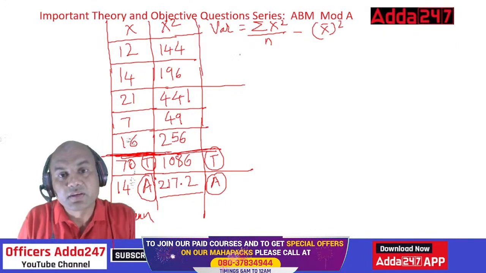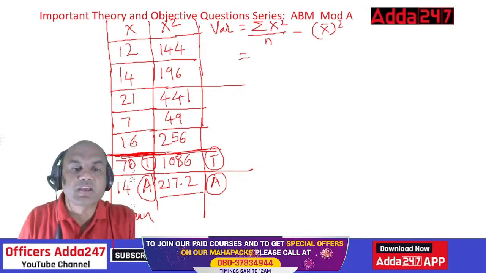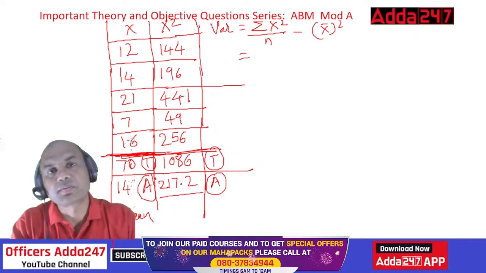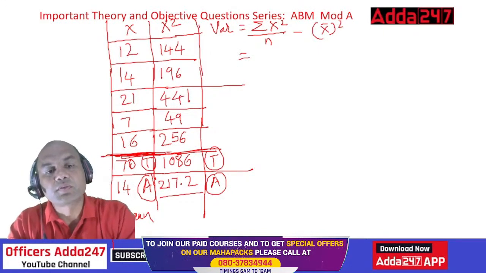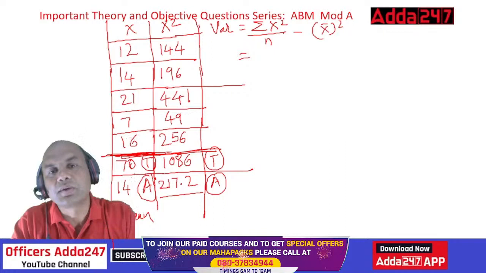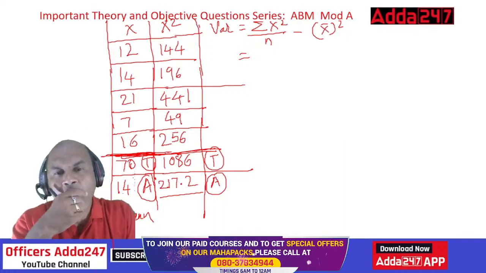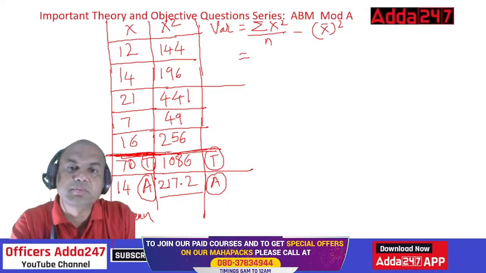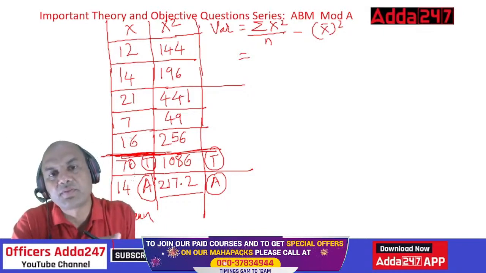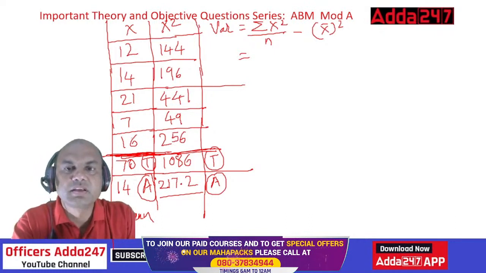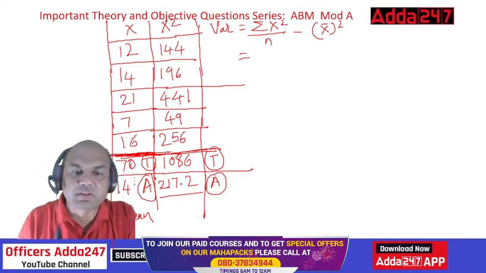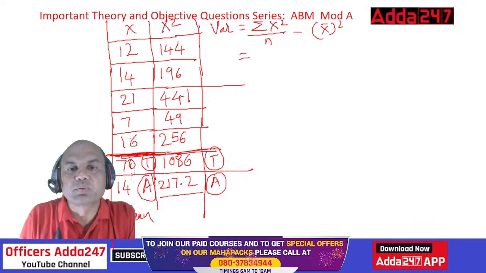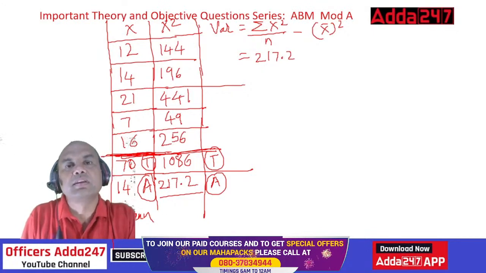Now do it, everyone. What is summation x square upon n? Do we have this anything over here, or will you have to find it out? Everyone find it out. Give me in the comment section. Fast, fast. Isn't it simple? We have already found it out. 217.2. So this is summation x square upon n.